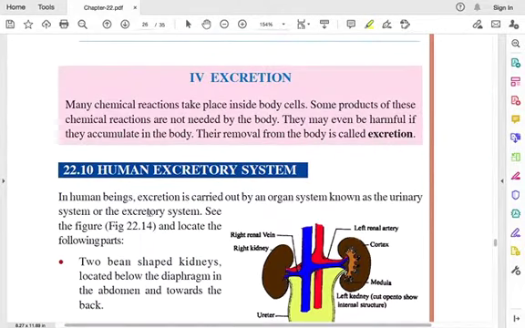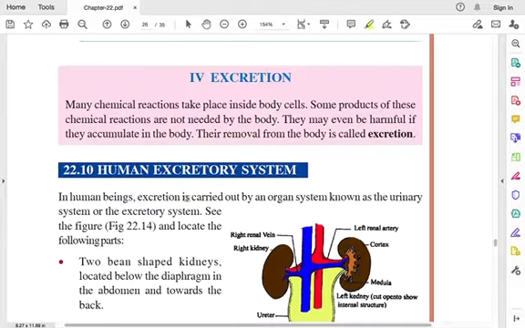The next topic is the final one in this chapter, that is excretion. So in our body, many chemical reactions happen in the body cells. Some products of these chemical reactions are useful for our body, and some are not needed by the body.